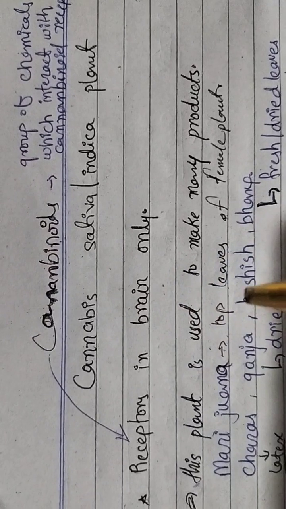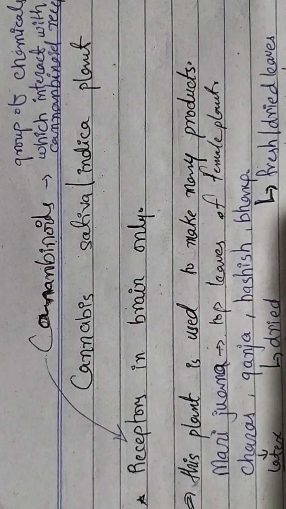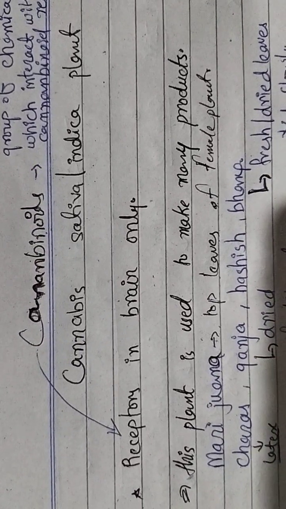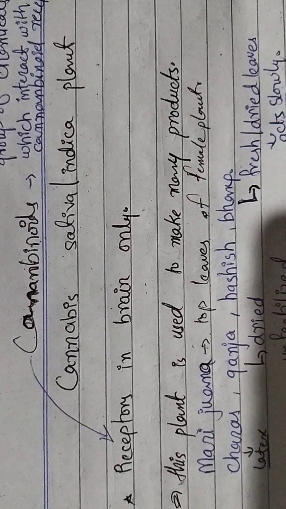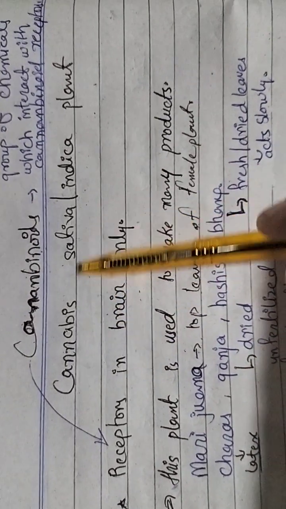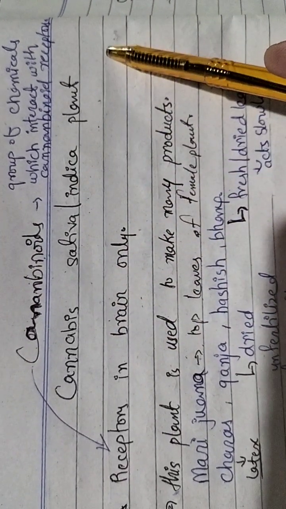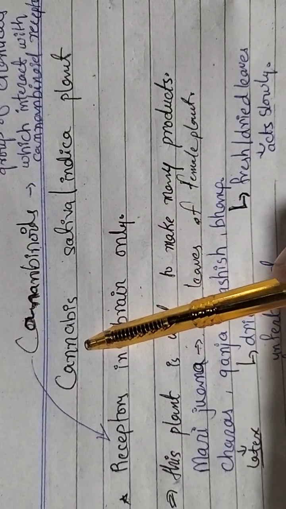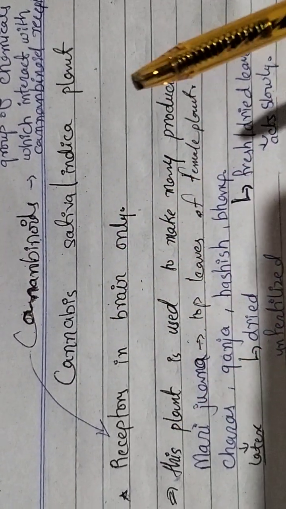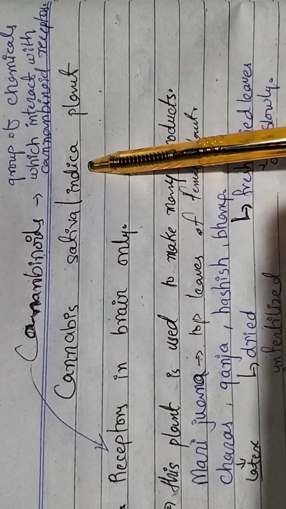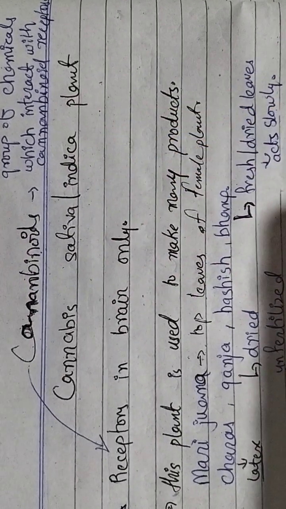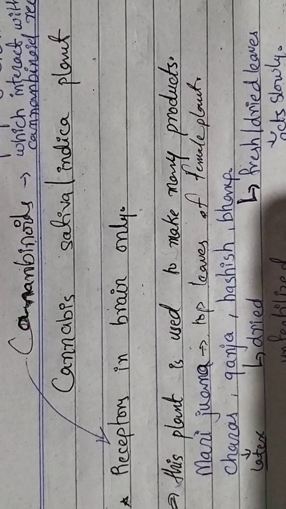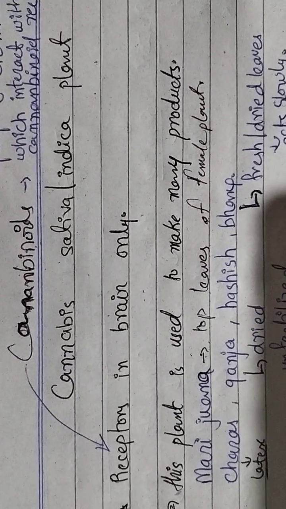And from where are the cannabinoids coming? They are found in a plant called cannabis sativa or the cannabis indica plant. Mostly in the books it is written cannabis sativa, but usually we also say cannabis indica plant or cannabis sativa. Both are correct names. So the cannabis sativa plant releases the cannabinoids.